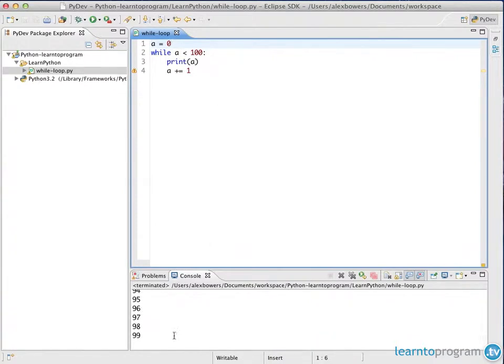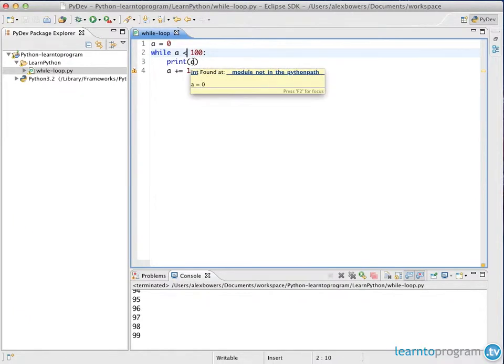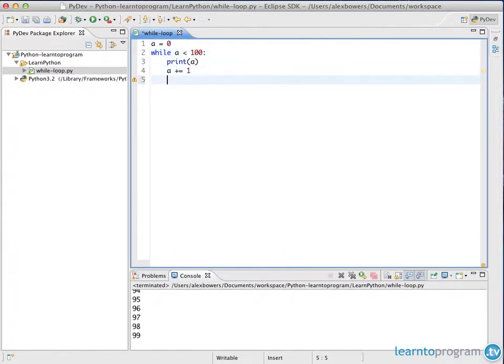Now the reason it doesn't go to 100 is because it's less than 100. If we did less than or equal to 100, then it would equal 100 by the time it gets to the end, so it'll go from 0 to 100. And this can be done with any type of operator as long as it fits the idea that something must be true for it to be run. So after it gets to 100, it is no longer true, it is equal to 100, and therefore it doesn't execute anymore. And so it'll go down and do the next line here,